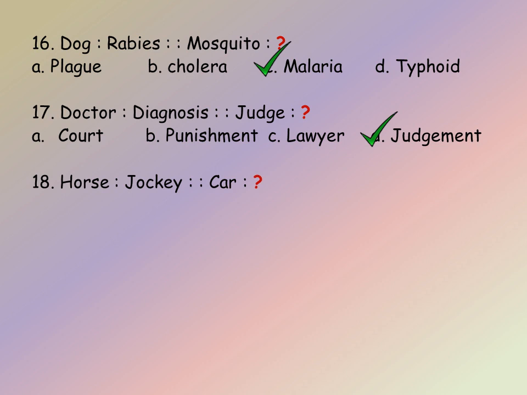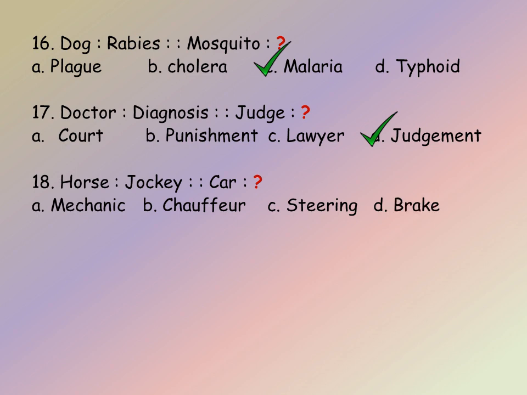18th. Horse, jockey, car, blank. So second is the driver of the first. This is the analogy followed here. Let us see the options. A. Mechanic, B. Chauffeur, C. Steering, D. Brake. So even we can go with the elimination method because the steering is not a person, brake is not a person, these are the things, and mechanic who repairs. So by eliminating all these three we can go directly with the chauffeur.